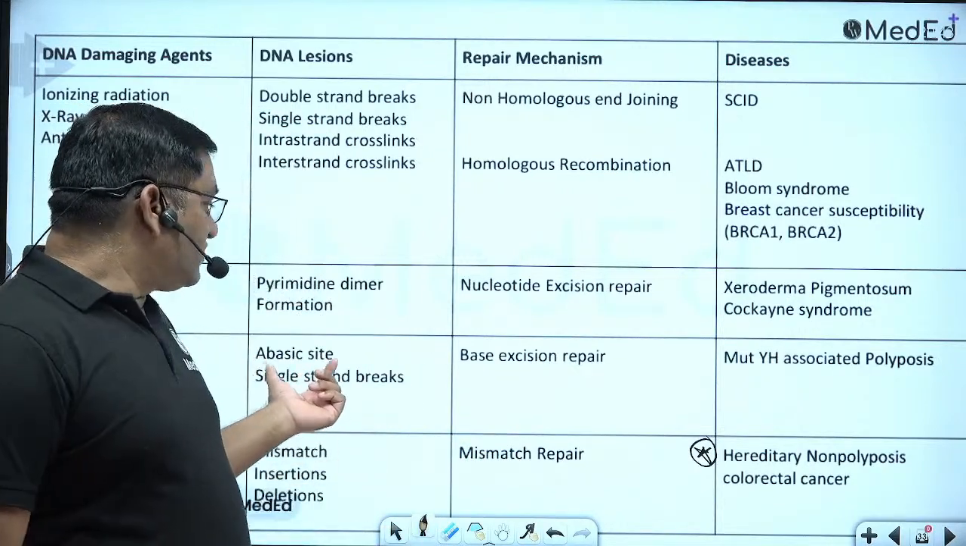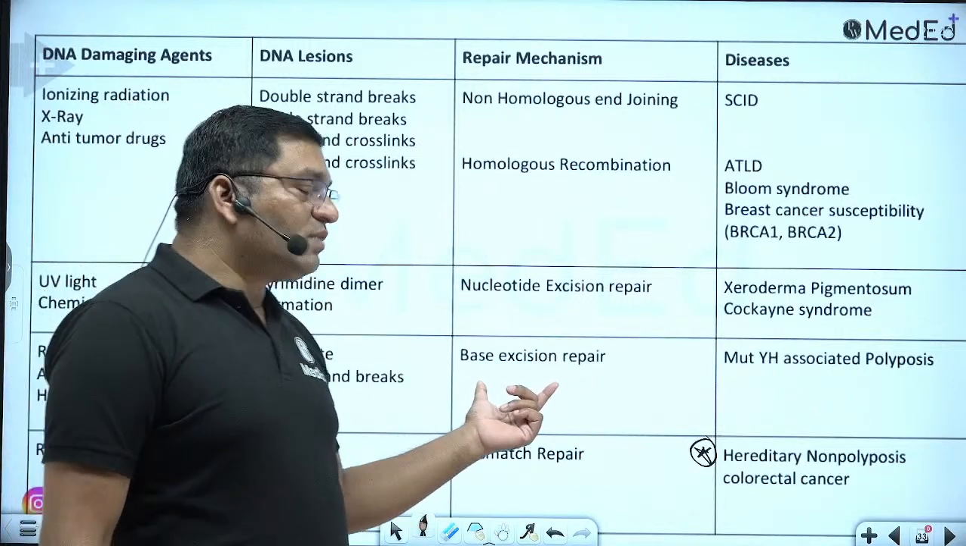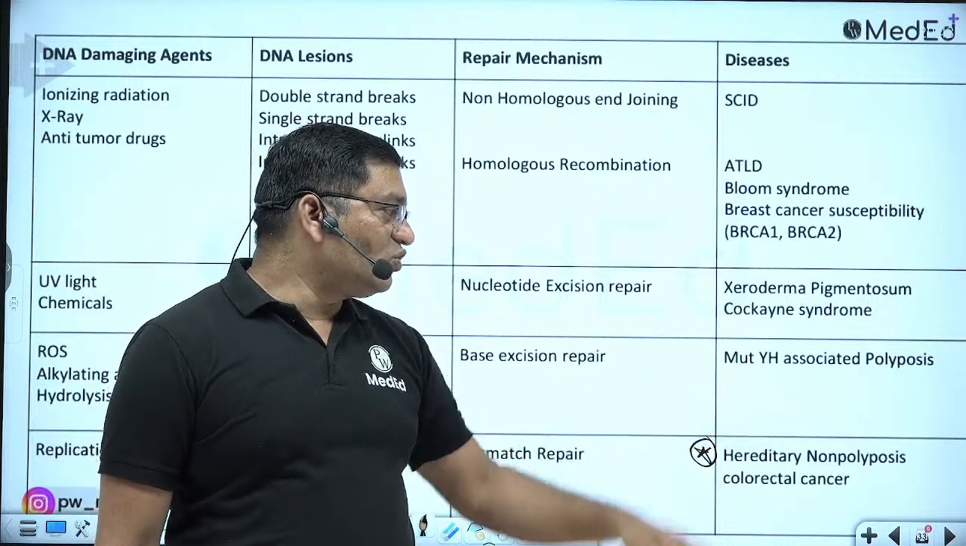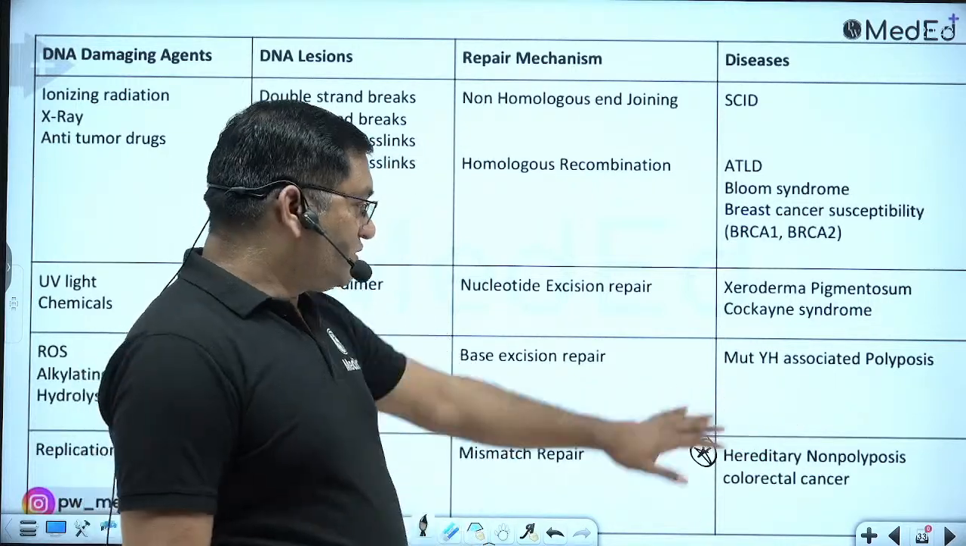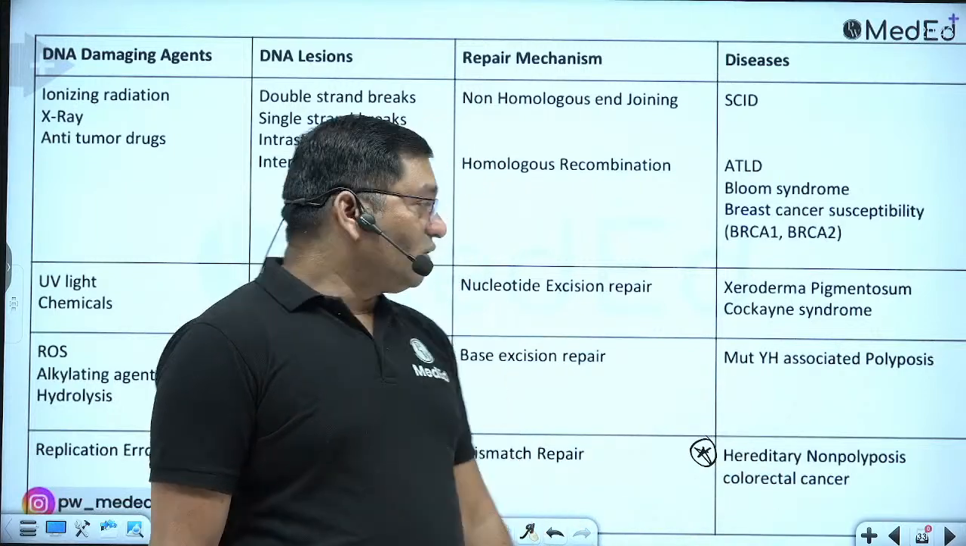So when there is a basic site, meaning the nitrogen base is not attached, in that case it is repaired by the base excision repair, and defect in the base excision repair causes MUTYH-associated polyposis. This is not important, don't remember this. Remember this: hereditary non-polyposis colorectal cancer.